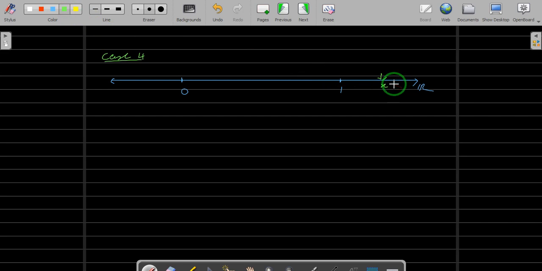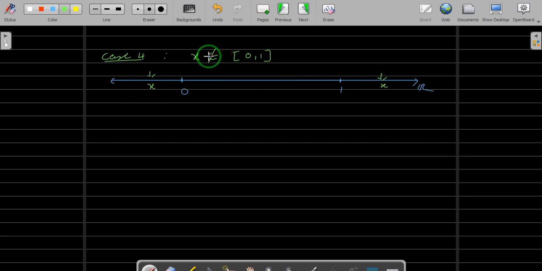Now here also we can say that if x is not equal to 1, x is greater than 1, then of course the distance between x and 1 is positive. You can take half of the distance and you are done, no matter how close x is towards 1. Now let me write the case x does not belong to the closed interval 0, 1. That means x can be on this side or on this side. So here we are plotting two cases together.